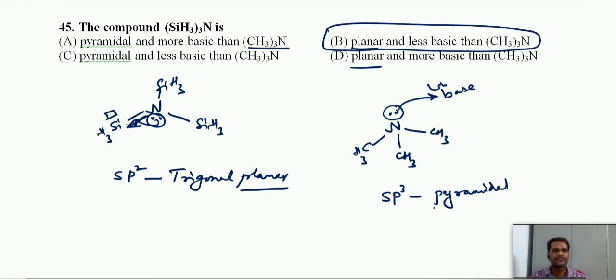So, apart from these, other important points we should remember: what is the hybridization of this compound? That is sp2 and its geometry is trigonal planar. And this lone pair is involved in back bond formation. In case of trimethyl ammonia, there is no back bond, sp3 hybridization, pyramidal in geometry, and more basic, and this is less basic. These points are very, very important.